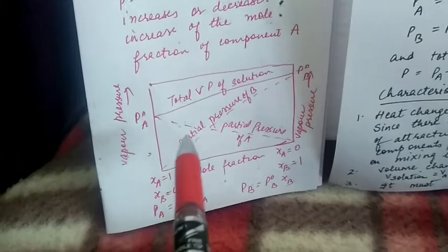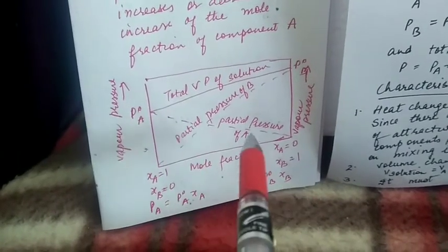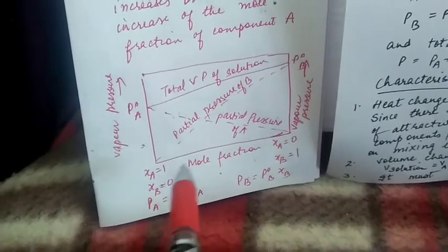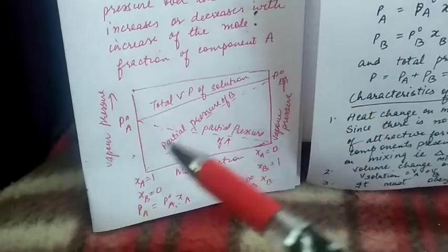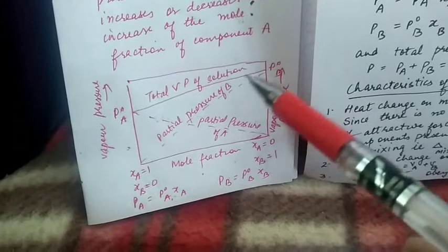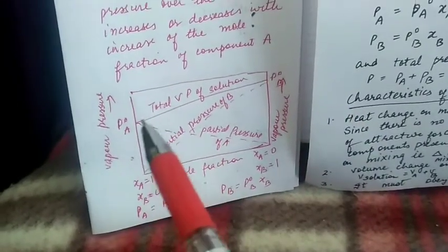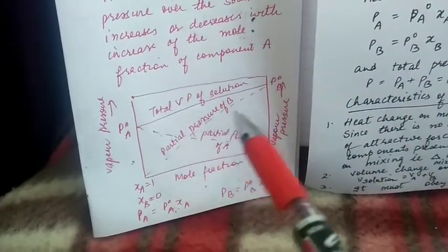So this graph shows how partial pressure of A decreases with the decrease in mole fraction of A, and partial pressure of B increases with increase in mole fraction of B, and total vapor pressure increases with mole fraction of the more volatile component B.